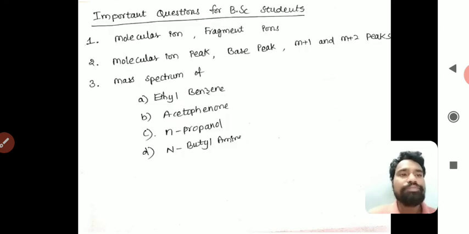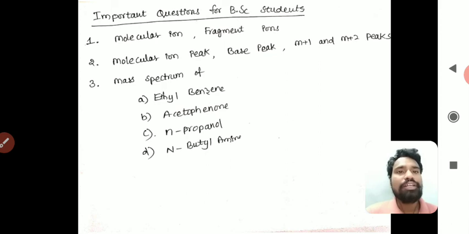Next are important questions for BSc students from this chapter. The first important question is: what is a molecular ion, what are fragment ions or daughter ions, explain with examples.